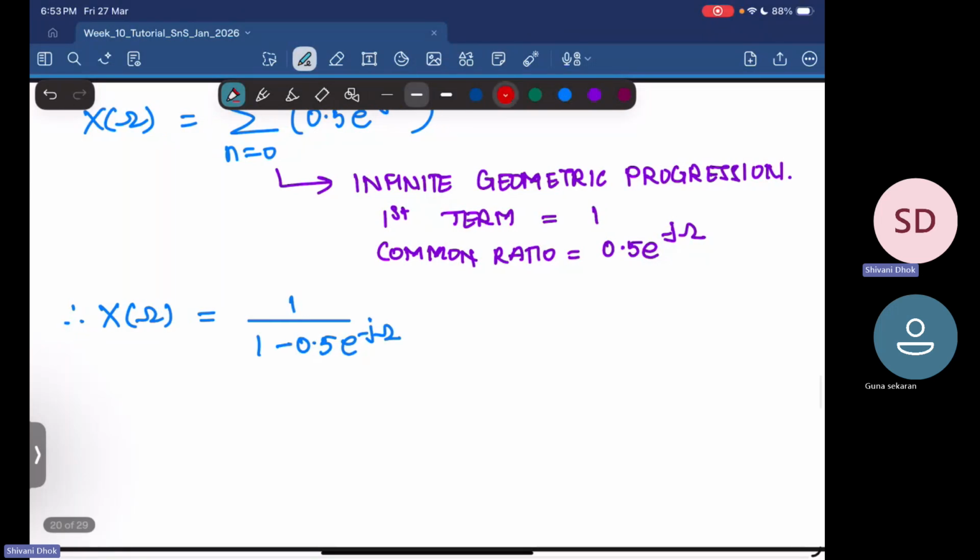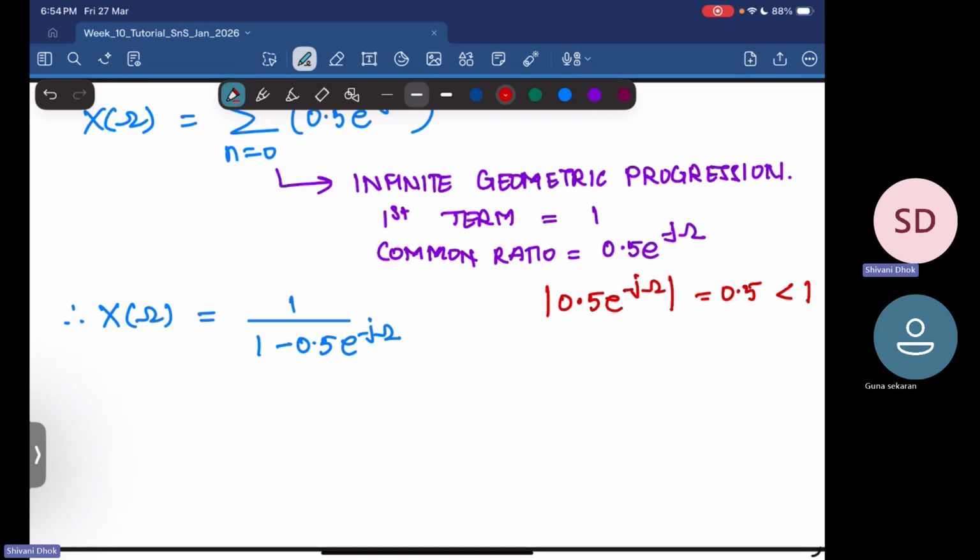And this is valid. Why? This is valid because the magnitude of 0.5 into e power minus j omega is basically 0.5, which is less than 1. So this infinite geometric progression converges, and as a result you get this particular Fourier transform. Okay, so we are done with the Fourier transform of x of n.